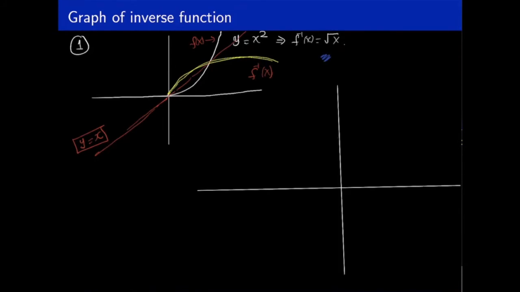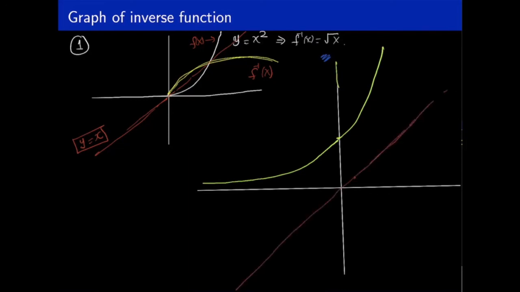Let me take one more problem. So this time I'm going to take this graph. This is the graph of the function; it goes through 1 and goes like this. So how do we reflect it? Sometimes it's a bit more difficult to reflect certain graphs. Reflection along the line means if you take this perpendicular distance to the line, you have to take the same perpendicular distance on the other side and mark a point. Like for example, this perpendicular distance, you have to take the same distance and mark. The lines are getting bigger, so the line should get bigger on this side too.